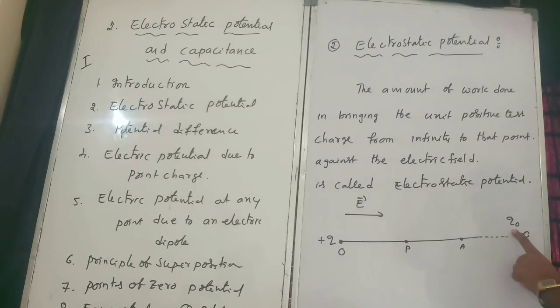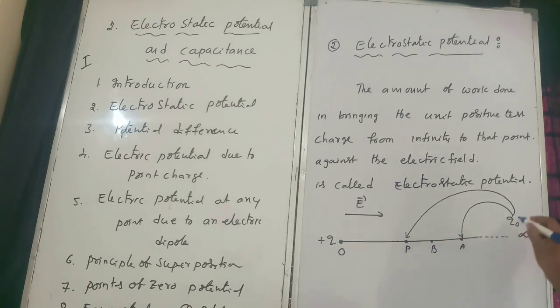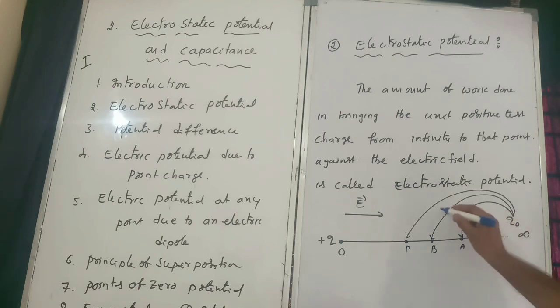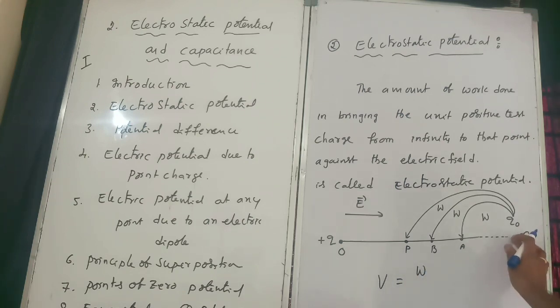Now the test charge we can bring from infinity to A, or infinity to point P, or else infinity to point B. The required work done is known as electrostatic potential. Potential we can represent as V.